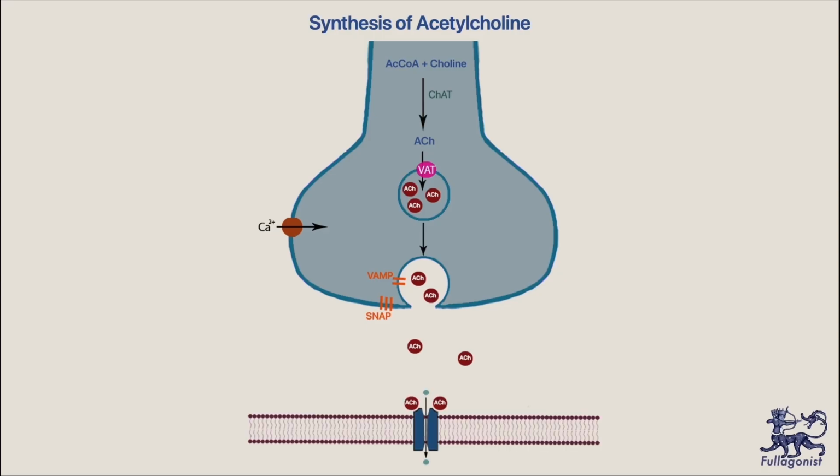Released acetylcholine will reach the postsynaptic membrane and activate its receptors. For example, in skeletal muscle, there are nicotinic M-type receptors here, which are ionic channel receptors. After binding, sodium enters inside the cell, and the muscular cell depolarizes and contracts. By exactly this way, our voluntary muscles can move. In order to avoid constant stimulation and receptor desensitization, after binding to the receptor, acetylcholine is broken down by the enzyme acetylcholinesterase. Choline will be recycled back by the choline transporter and will be used later on for the synthesis of the acetylcholine.